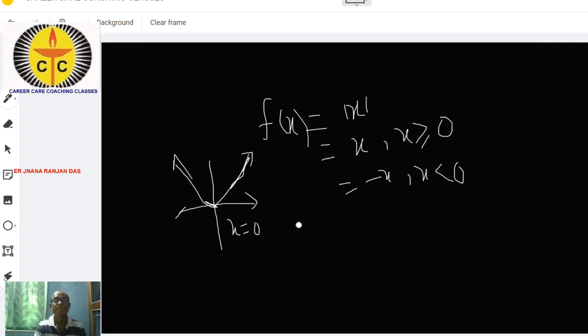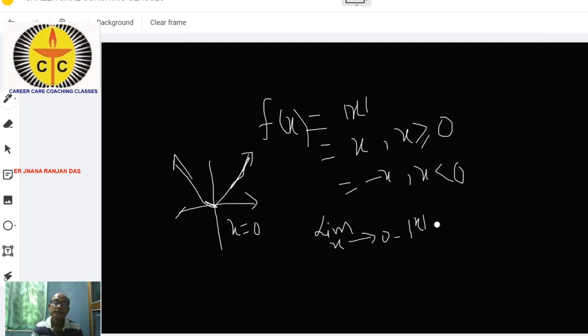We see here, suppose the limit as x tends to 0 minus of f(x), which is mod x.